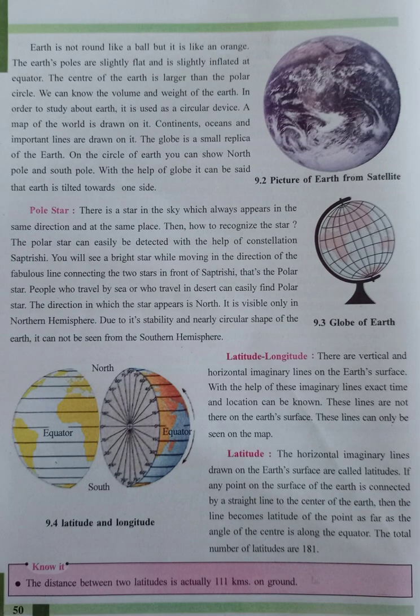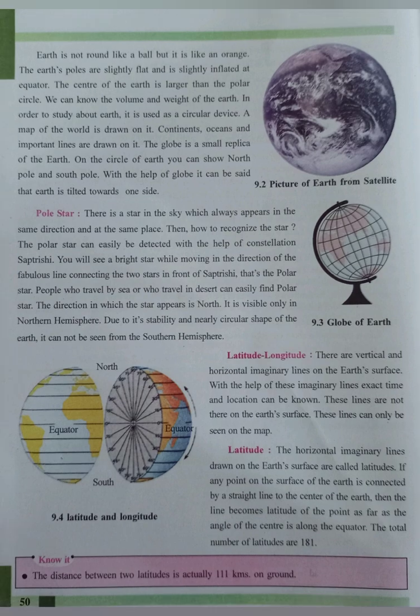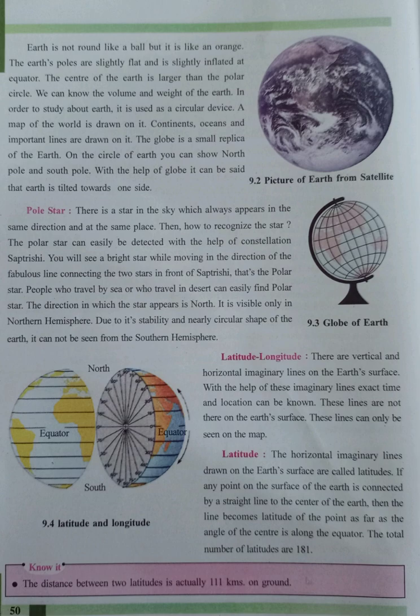People who travel by sea or in the desert can easily find the polar star. The direction in which the star appears is north. It is visible only in the northern hemisphere. Due to its stability and the nearly circular shape of the Earth, it cannot be seen from the southern hemisphere.